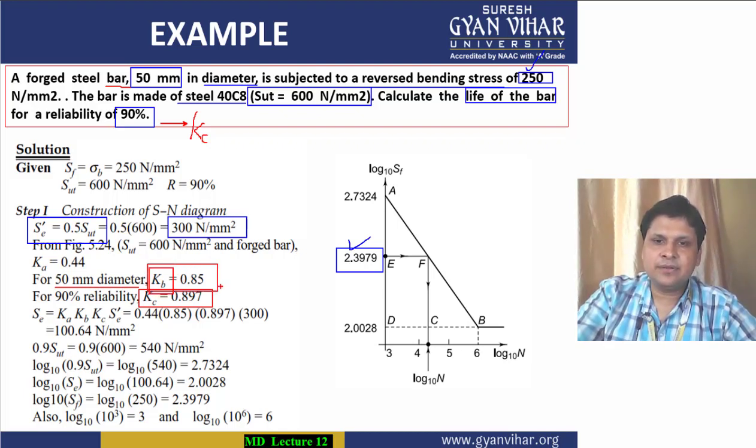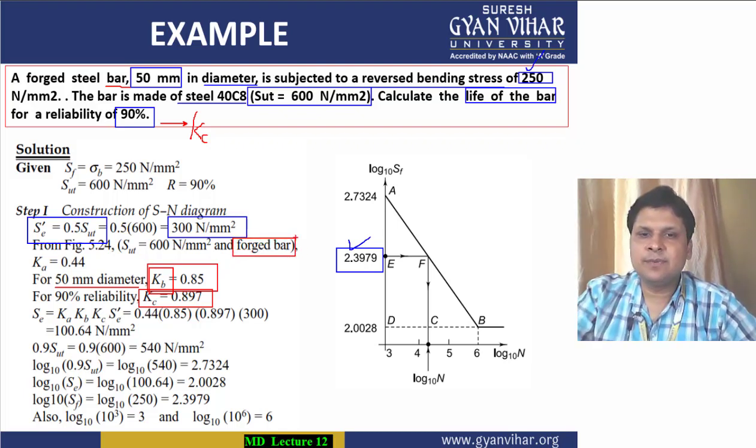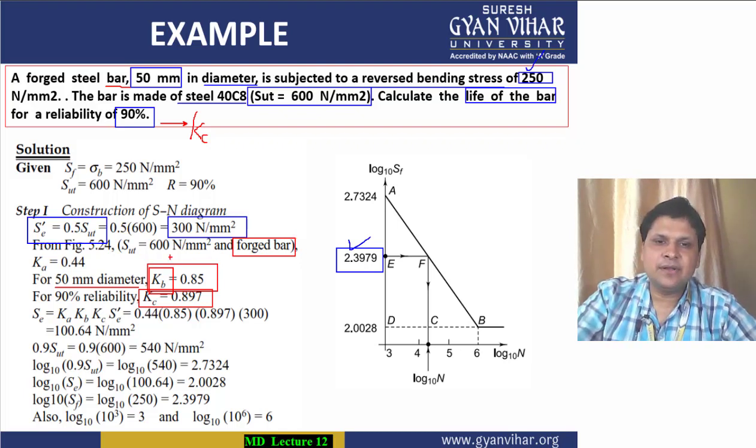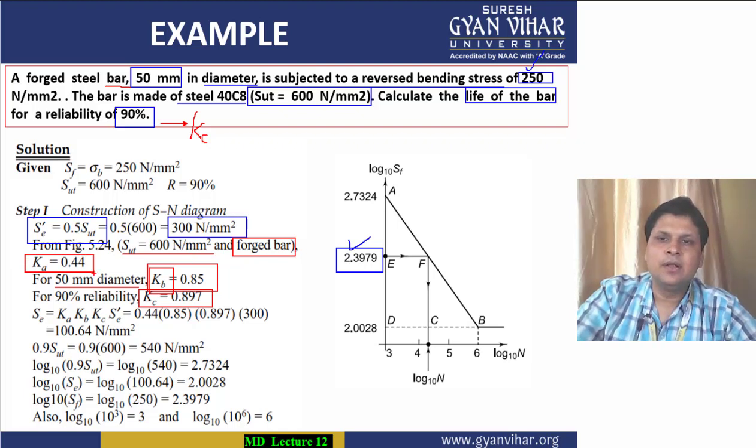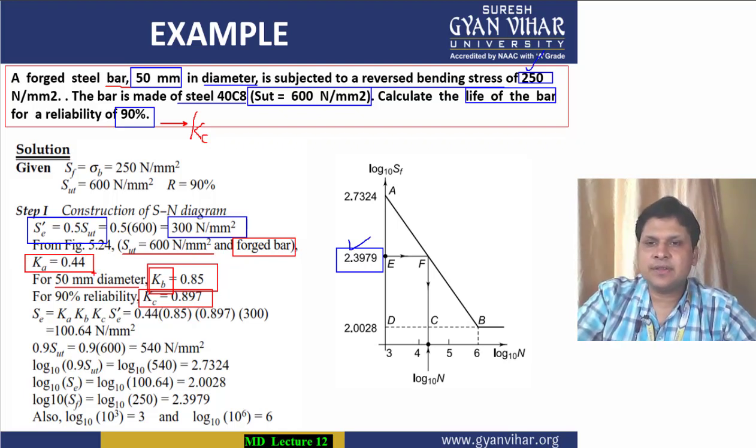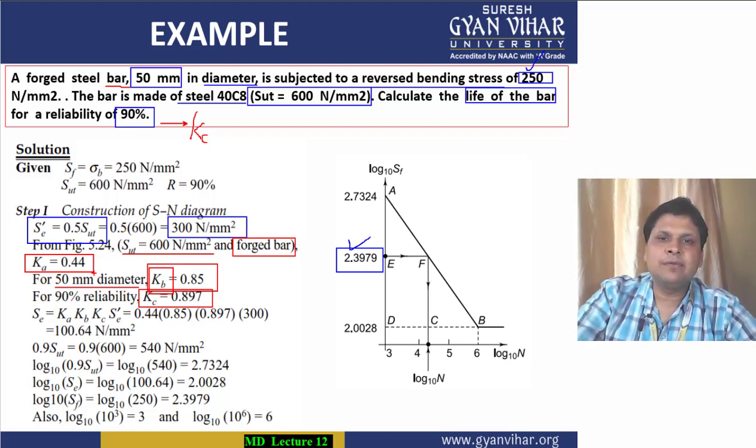Again here, since the process used is forging, the bar is a forged bar, and the ultimate tensile strength value is 600 Newton per mm square, corresponding to this data in the data book, you will find that surface finish factor Ka is equal to 0.44. Now since there is no stress raiser in the bar, there is no abrupt cross section change in the bar, therefore there will be no Kd.